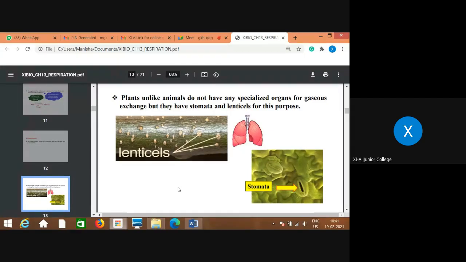In waterlogged or marshy areas where there is very little availability of oxygen, mangrove trees show special roots which come above the water surface only for the purpose of gaseous exchange, to get oxygen. So they are also called breathing roots. Such openings are present on the plant body.